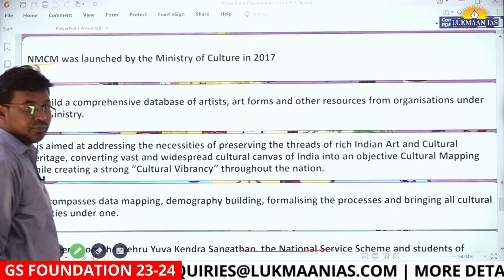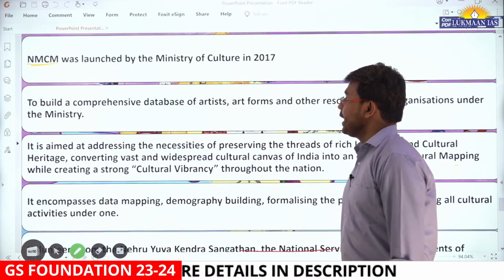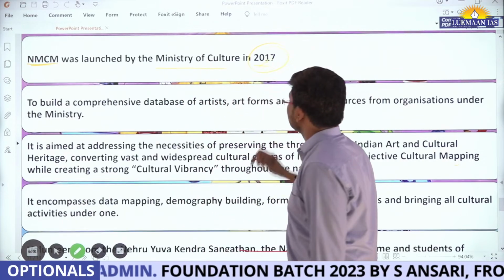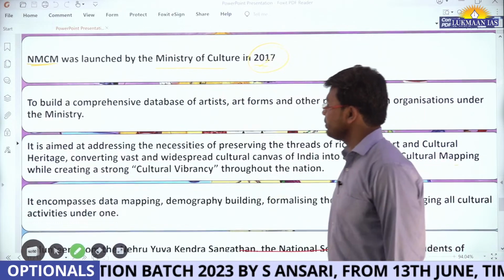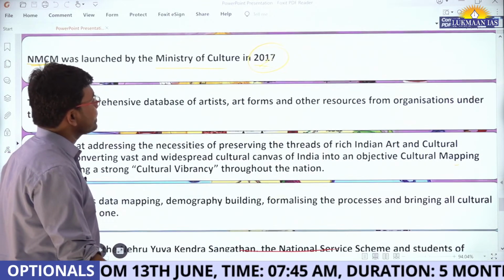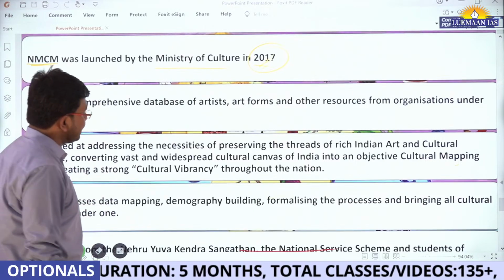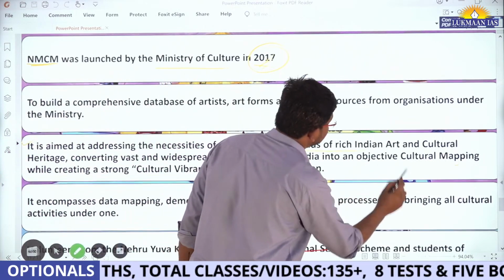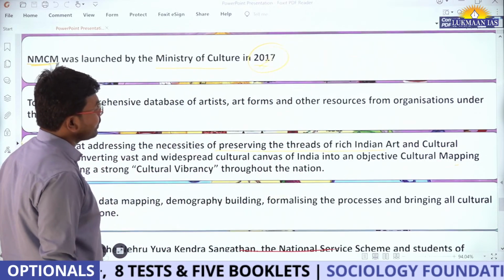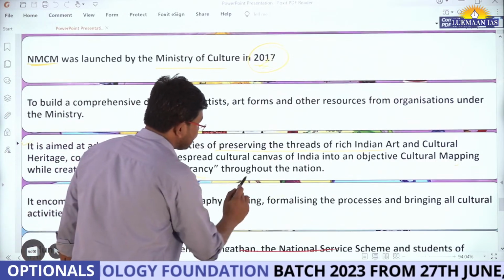NMCM stands for National Mission for Cultural Mapping. It was launched by the Ministry of Culture in 2017, so just correct this fact. Its aim is to build a comprehensive database of artists, art forms, and other resources from organizations under the ministry. It is aimed at addressing the necessities of preserving the threads of rich Indian art and cultural heritage, converting the vast and widespread cultural canvas of India into an objective cultural mapping while creating a strong cultural vibrancy throughout the nation.